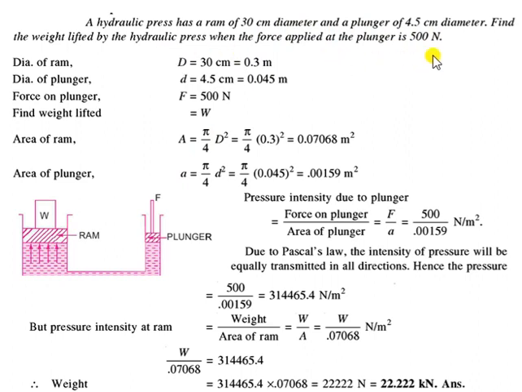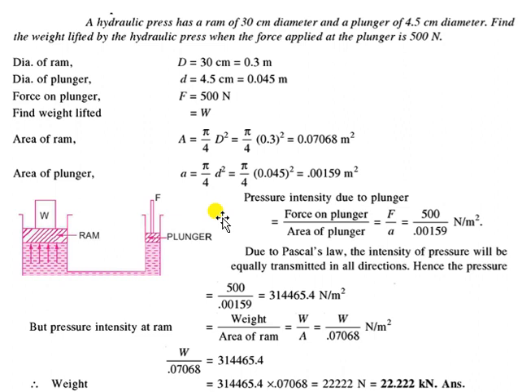So in this question, you want to see the hydraulic press. The press is used for lifting heavier objects with less effort, like in the case of pulleys or levers. Pulleys and levers provide mechanical advantage. Unofficially, I can say hydraulic presses provide you a hydraulic advantage.